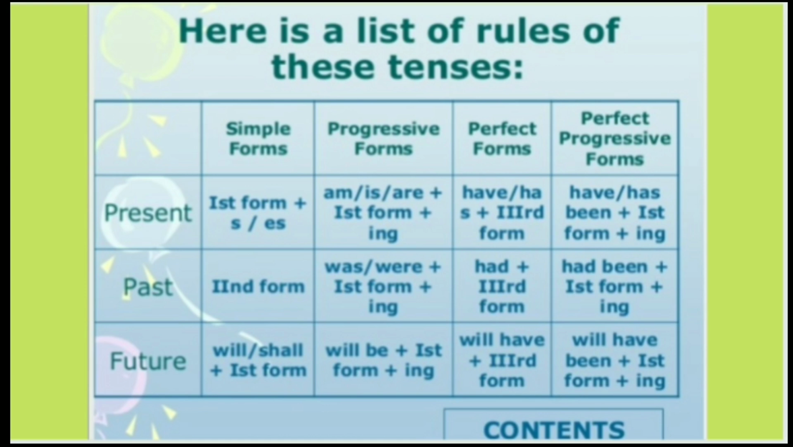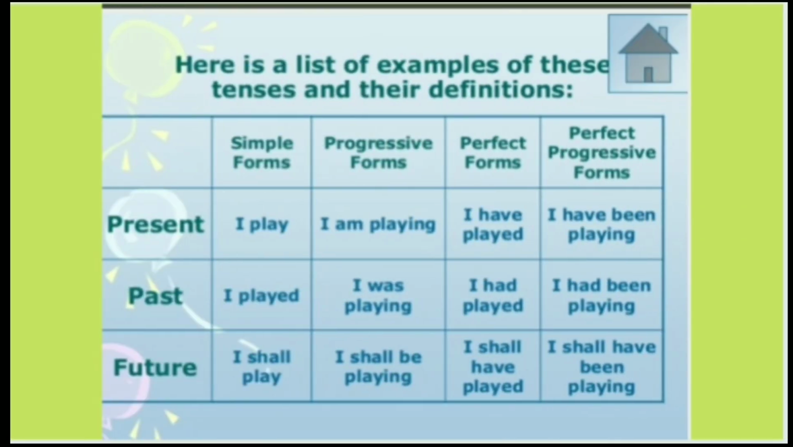Once again, look at the structure for progressive tense. For present, we use the form of be as is, am, are with first form of the verb with ing. For past, we'll change it to the past form of be, was and were. And for future, we'll change it to will be and shall be, with first form of the verb with ing. Look at the examples: I am playing, I was playing, I shall be playing.